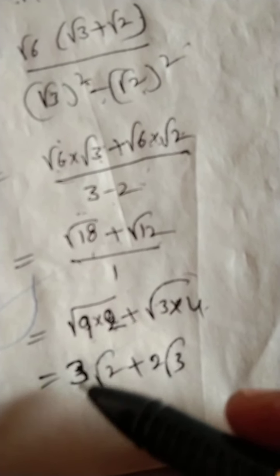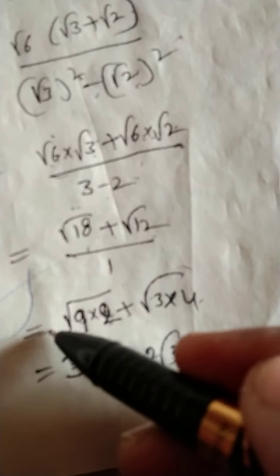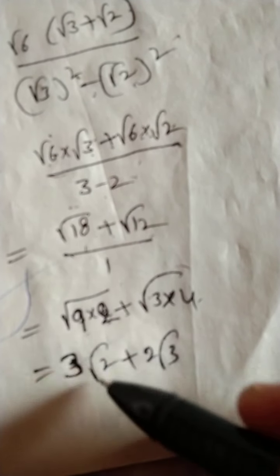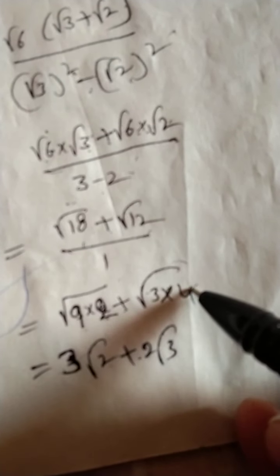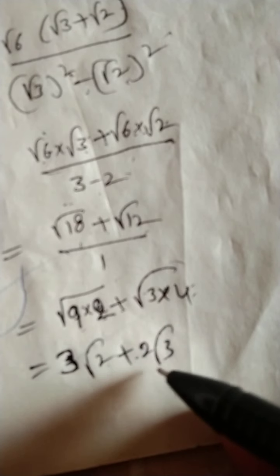9 2s are 18. We can write 18 as 9 2s plus 3 4s are 12. Okay, now root 9 if you take outside, it becomes 3 root 2 plus root 4 if you take outside, it becomes 2 root 3. Okay, I hope you understood all these bits.